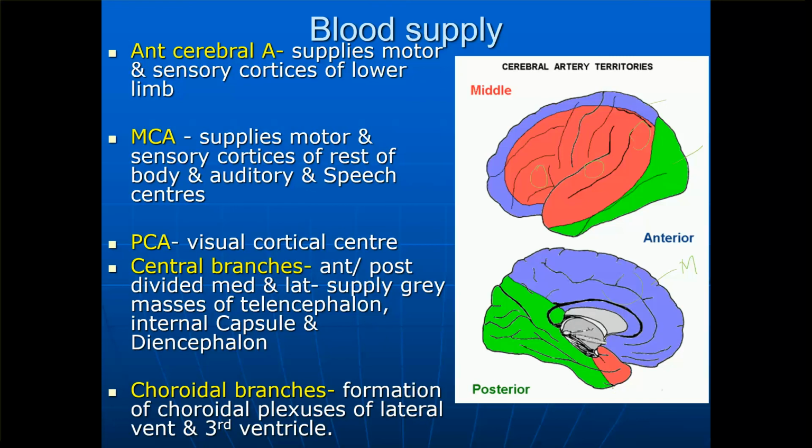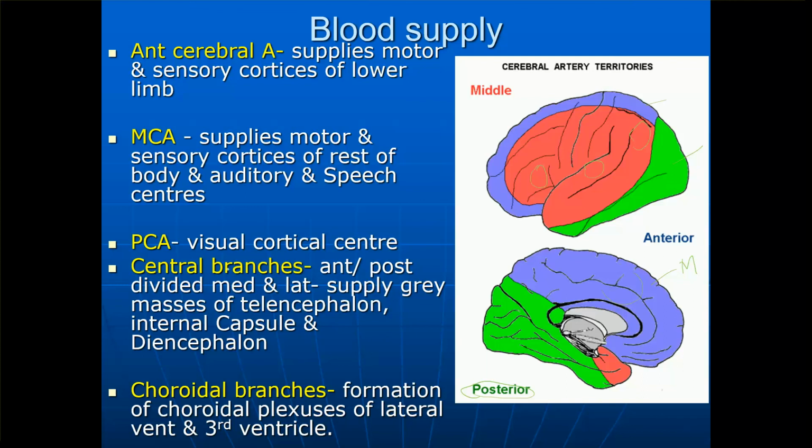It's also part of the temporal pole. Okay, part of the temporal pole is also supplied by the posterior cerebral artery. The central branches, both anterior and posterior, which are divided into medial and lateral, supply the gray matter or the nuclei of the telencephalon, the internal capsule, and the diencephalon. Okay, so these are also very important.